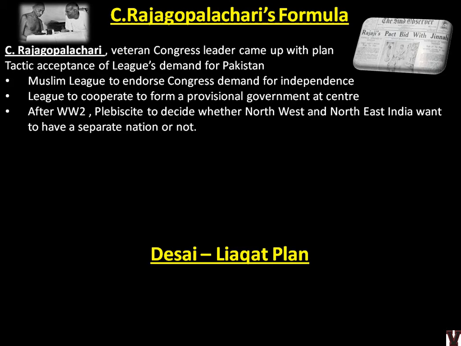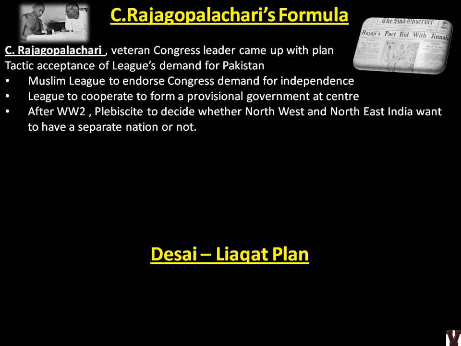Here we elect our leaders and they represent us in the parliament. But direct democracy is where people directly make decisions. That is called referendum and plebiscite. These are just two examples; there are more. So the plebiscite was what was suggested by C. Rajagopalachari to decide whether Northwest and Northeast India wanted a separate nation or not, because that is what Jinnah was demanding from the beginning: a separate nation by taking regions from Northwest and Northeast. So he said, we'll do a plebiscite and let the people decide.